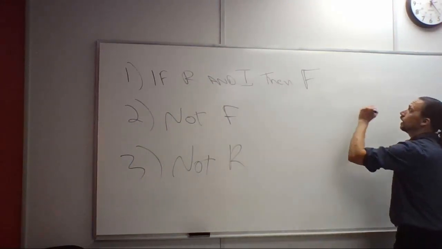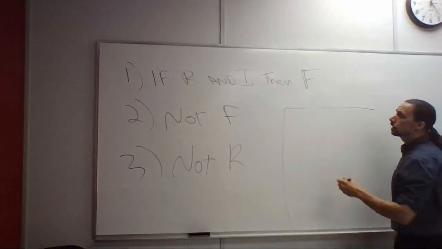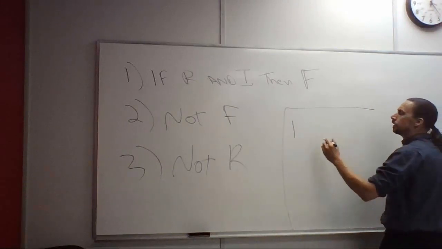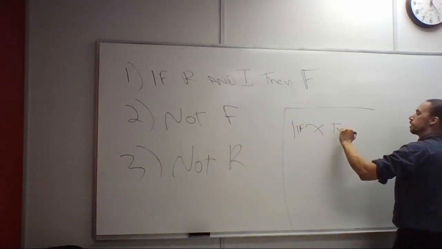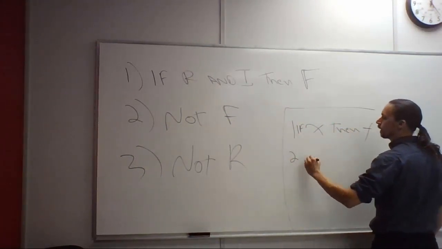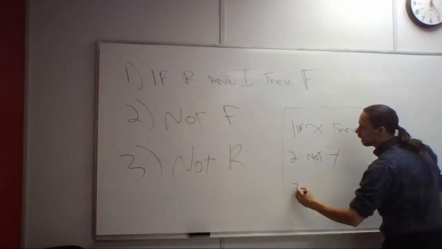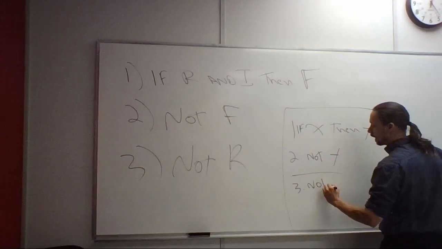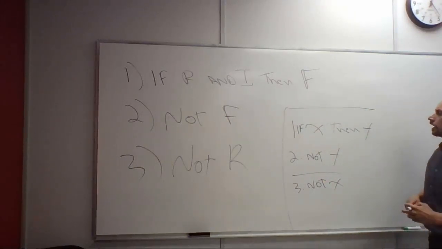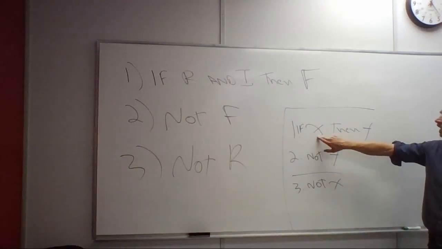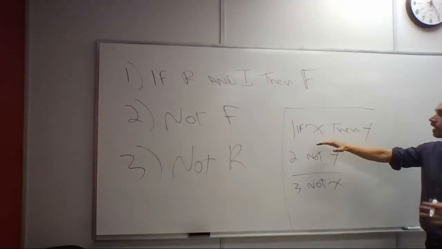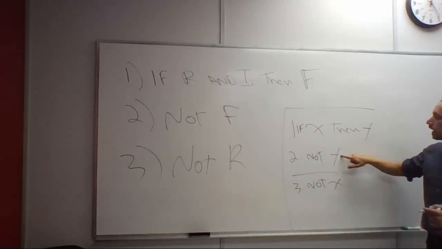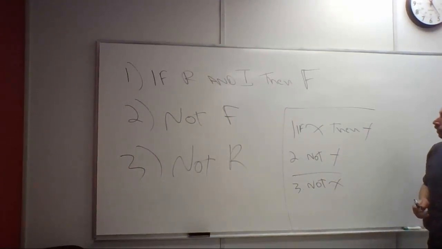Now at first glance, this looks a lot like an argument schema we've already looked at together and determined to be valid. It went a bit like this: if X, then Y; 2, but not Y; therefore, conclusion, not X. Now I said this one is valid. Why is that? Well, it says that if we observe X, we should expect to observe Y. We're not observing Y, therefore we didn't observe X, because if we had observed X, we would have also observed Y. So the falsity of X can be inferred from the falsity of Y. However, I said this argument is invalid.